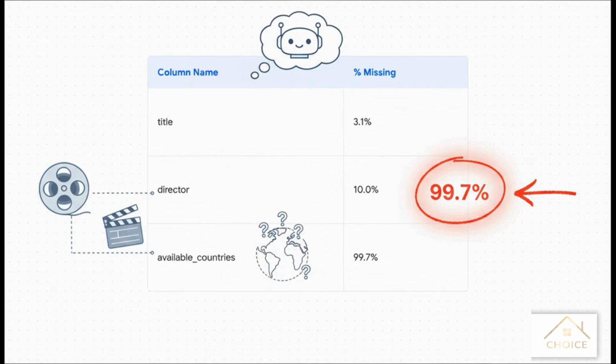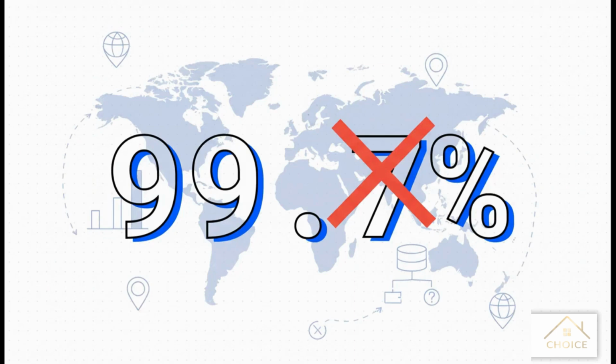And here's the kind of thing you get back. The AI gives you this nice, clean table showing the percentage of missing values for each column. We can see, okay, some missing titles, some directors, but one of these numbers really jumps out. And this right here perfectly shows the power of that last prompt. We immediately find out that the available countries column is almost entirely empty. So what does that mean?